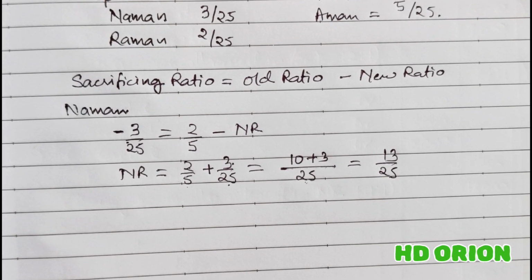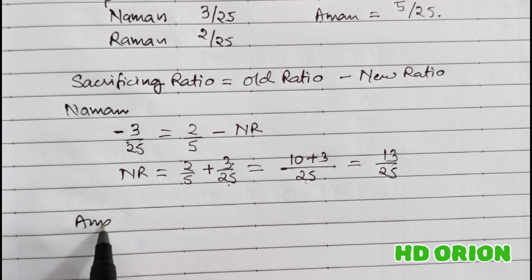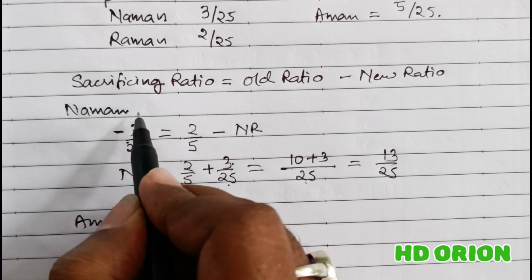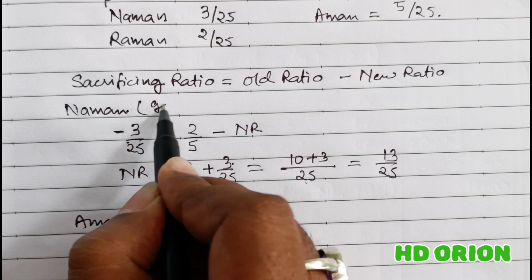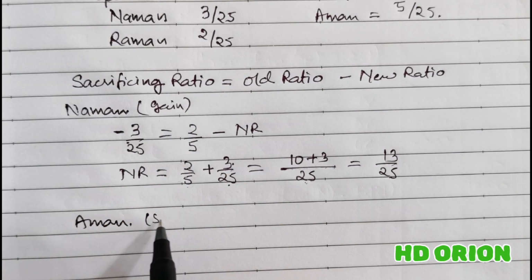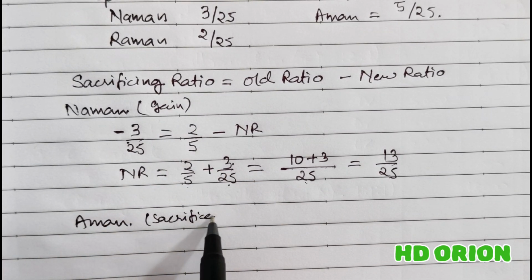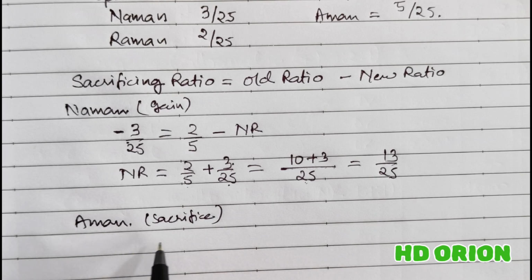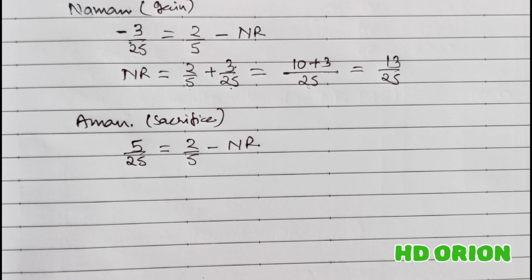Now let us calculate for Aman. Naman was the gainer, whereas Aman is a sacrificer. So Aman has sacrificed. How much has he sacrificed? 5 by 25. That is, sacrificing ratio is equal to old ratio, that is 2 by 5, minus new ratio. Again transpose it.